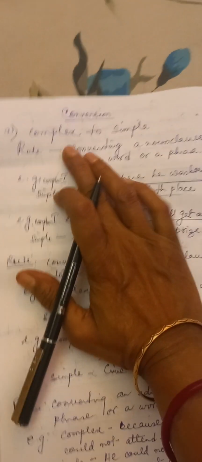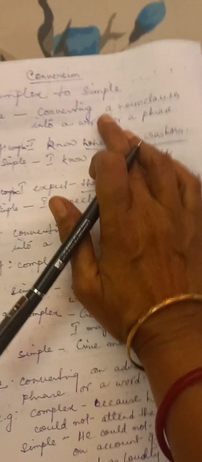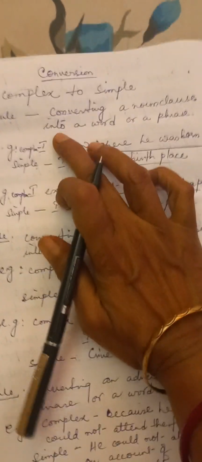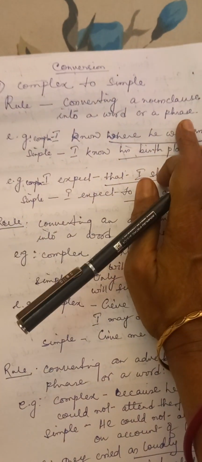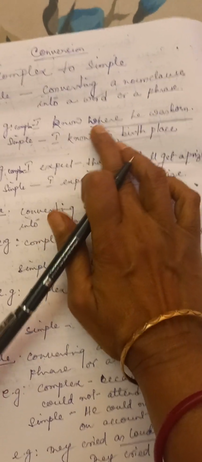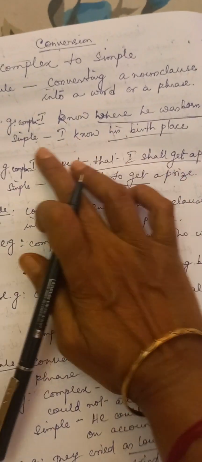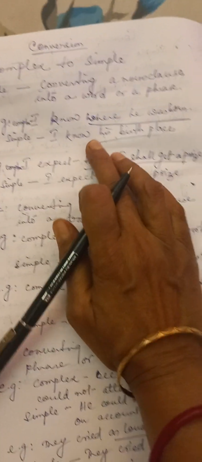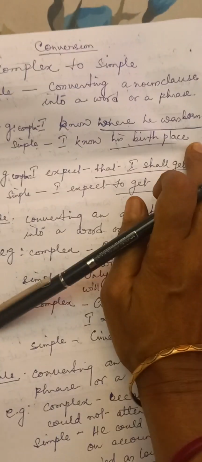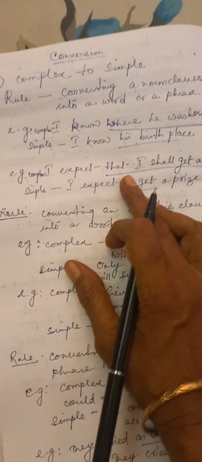Next, vice versa, complex to simple. Again, converting the noun clause into a word or a phrase. For example, complex sentence, I know where he was born. Simple sentence will be, I know his birthplace. Where he was born, his birthplace.